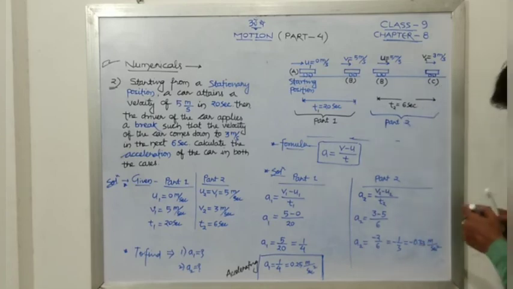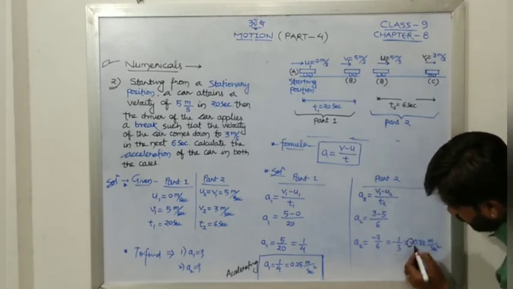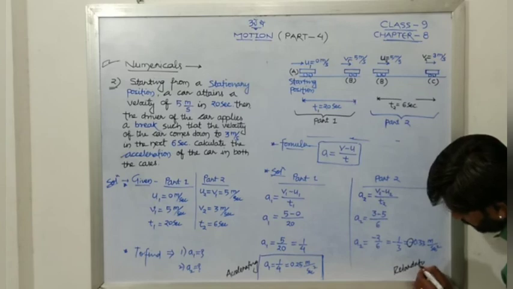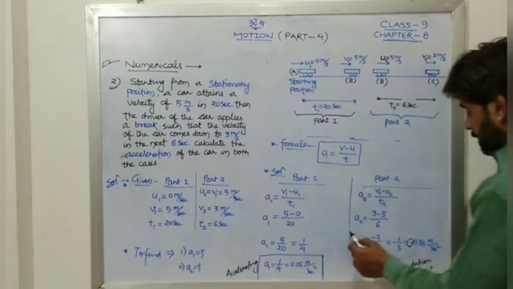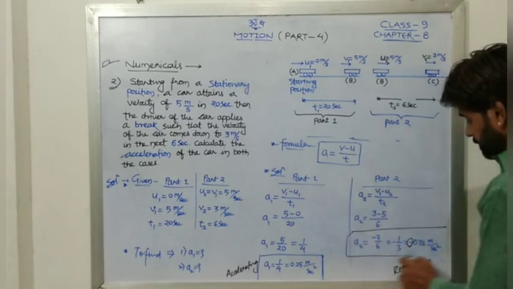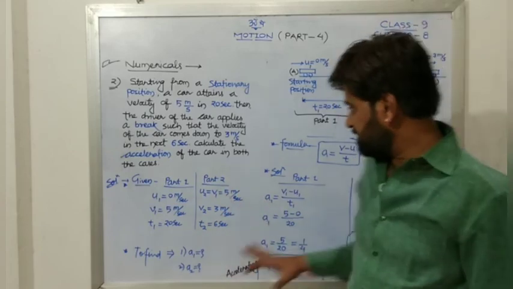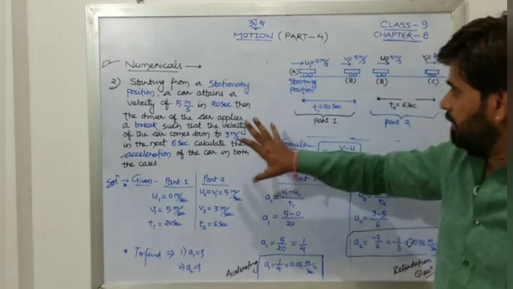Now sir, what does it mean? It means we have applied brake, so retardation will be there. Retardation means negative acceleration. So remember this, how to solve such type of things, and remember the steps. Don't bypass these steps, because this is the initial position, or this is the learning process.